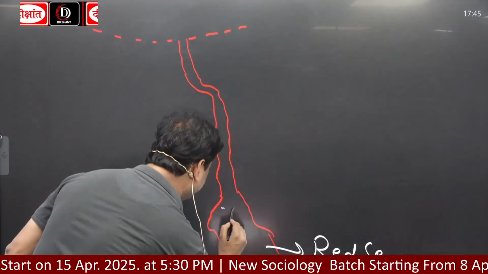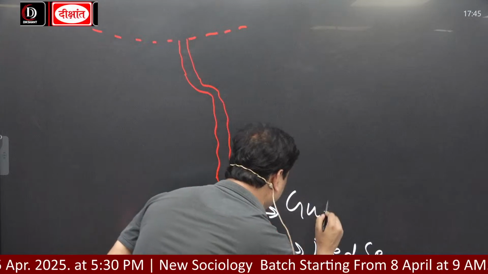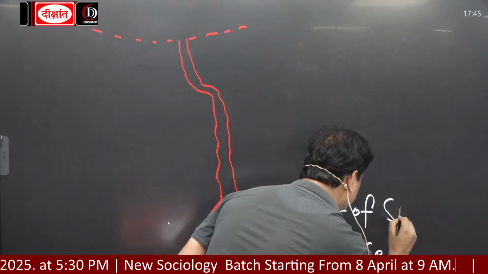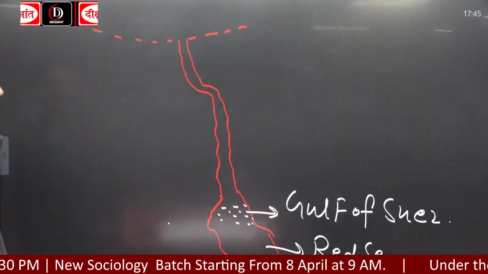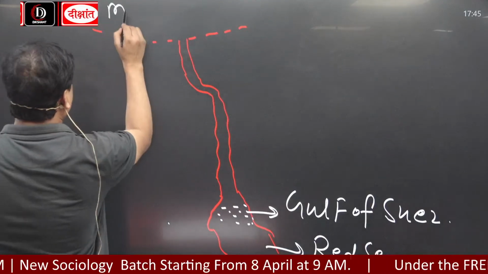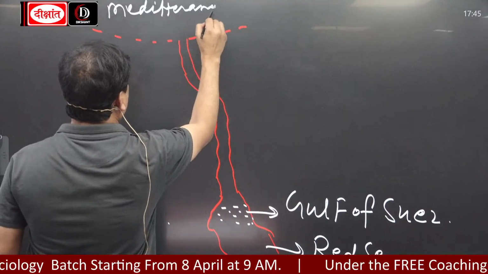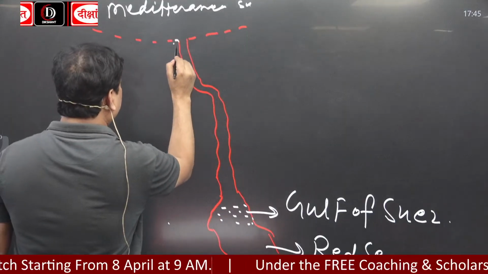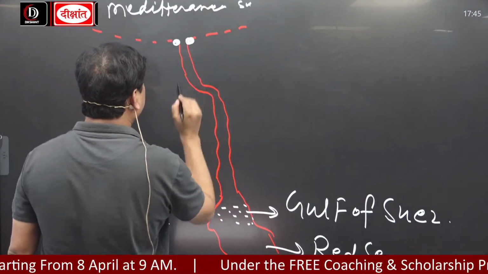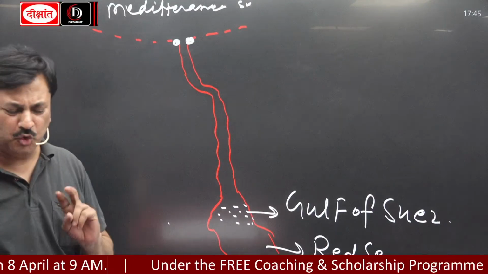But here is the Gulf of Suez. This is what? Gulf of Suez. Okay, this is the Mediterranean Sea.